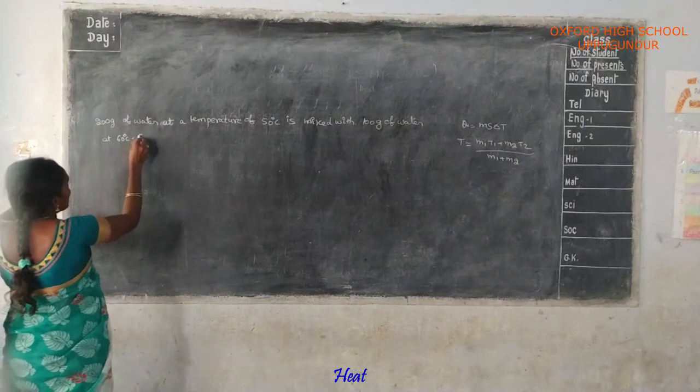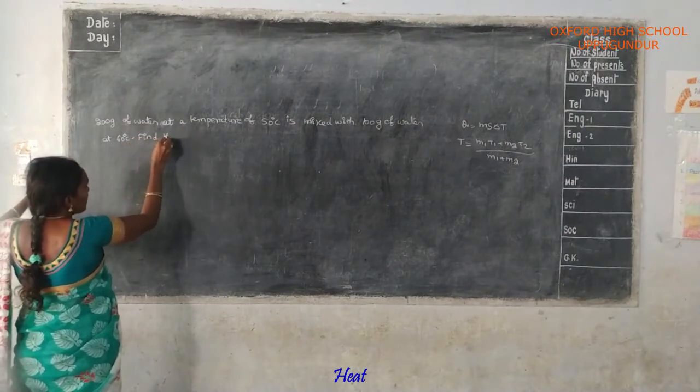Find the temperature of the mixture, or find the temperature of the resultant.